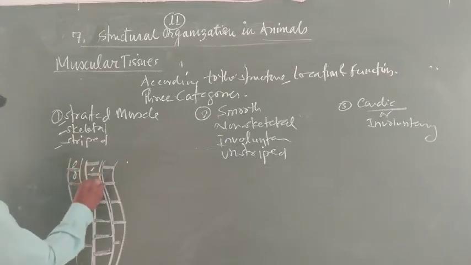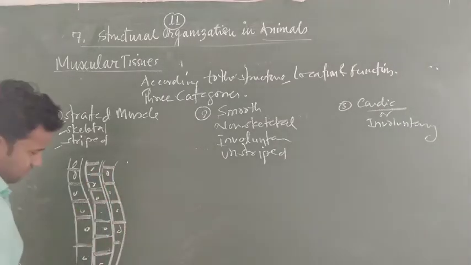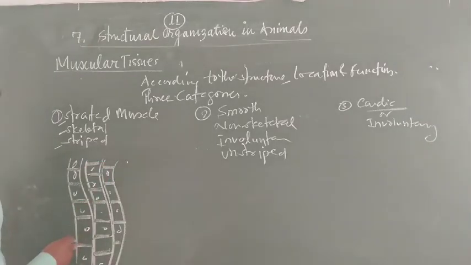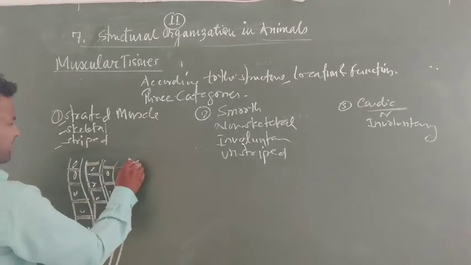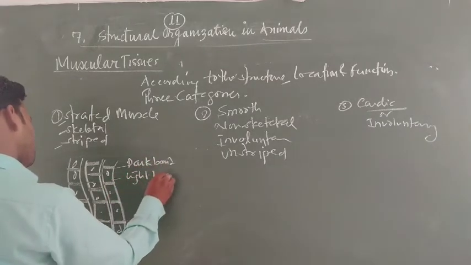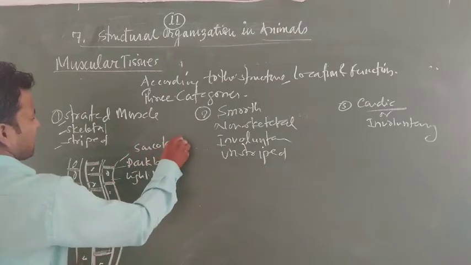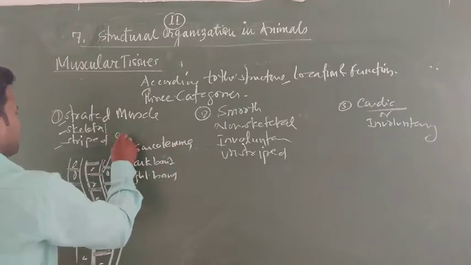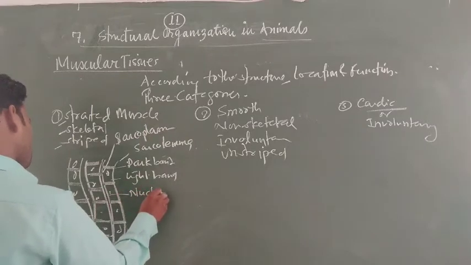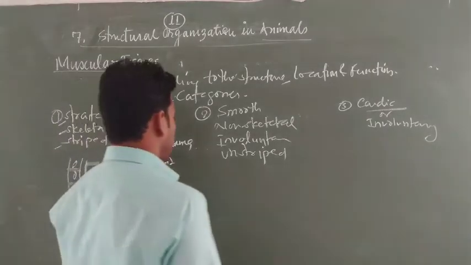They have nuclei. This muscle is attached to the bone, so it is called skeletal muscle. This is a dark band, this is a light band. This is called sarcolemma, the outer membrane. The plasma present in it is called sarcoplasm, and this is a nucleus. This is the striated muscle, especially skeletal muscle.